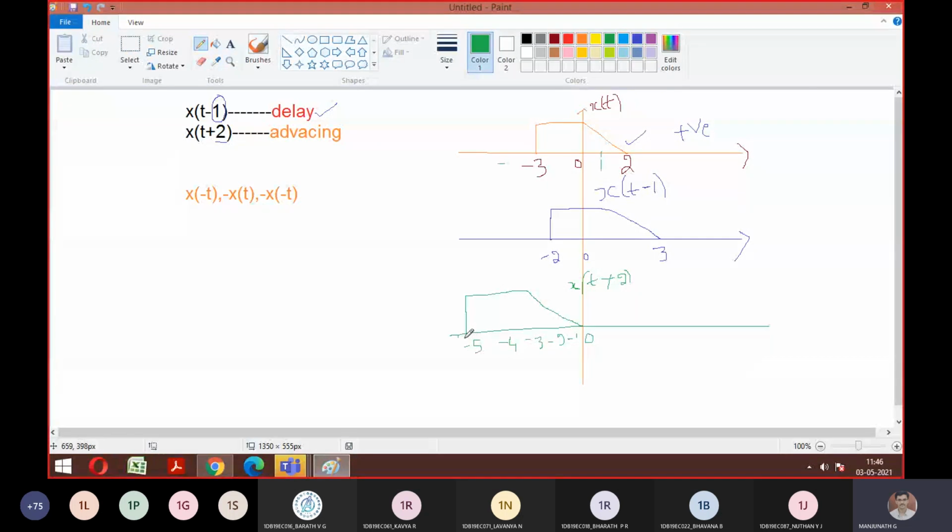If you do it like that, this is what the signal looks like. Is it understood by everyone? So, with respect to delaying and advancing, clear, guys? Shall I proceed with the next? Shall we move on to the folding category?